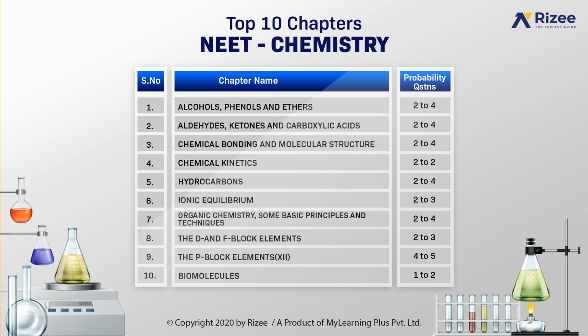In the same way, for NEET chemistry, the top 10 chapters are being displayed. Aldehydes, ketones and carboxylic acids, probability of 2 to 4 questions. Chemical bonding and molecular structure, 2 to 4 questions. Coming to the ninth one, the p block elements, 4 to 5 probability questions could be asked.